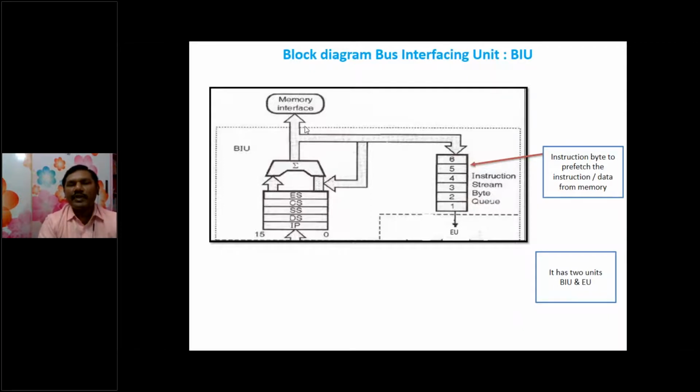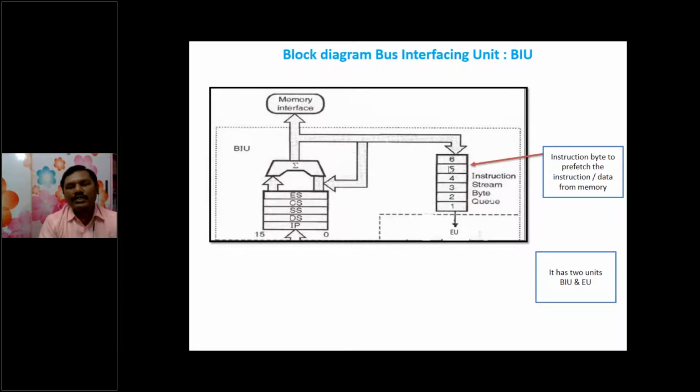When 2 bytes of instruction data are fetched from memory, that is loaded into the instruction byte queue. If the instruction size is only 2 bytes, then there are 4 more bytes of free memory in this instruction byte queue. So again, we can fetch one more instruction. That concept we have seen already in pipelining.